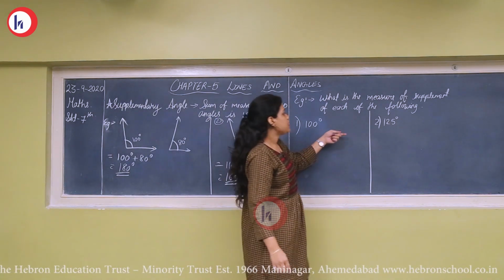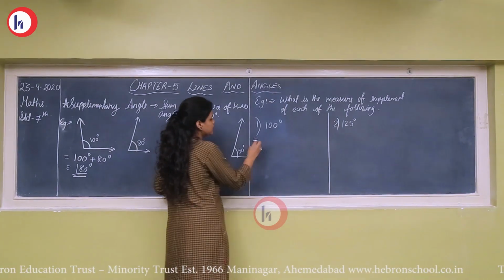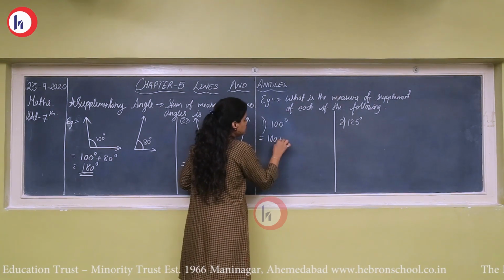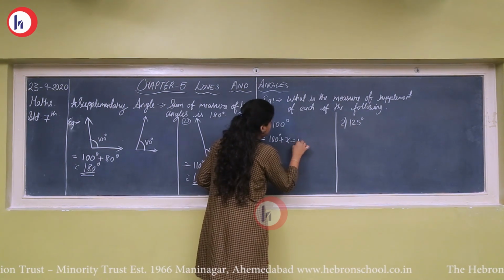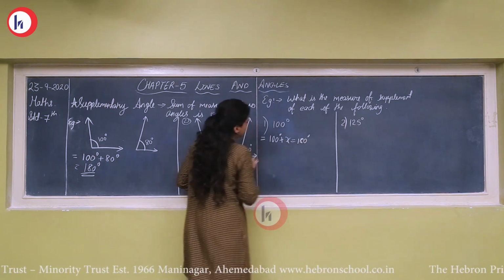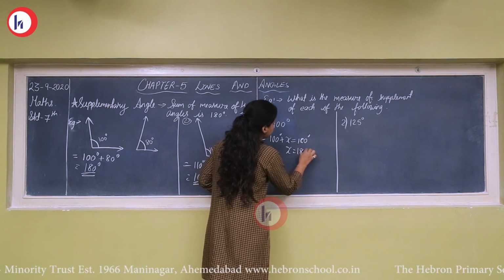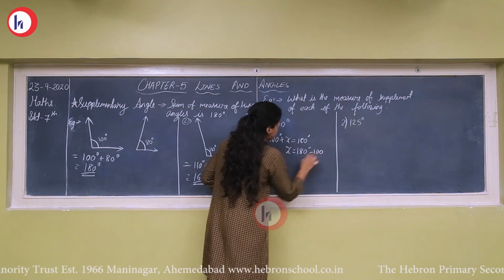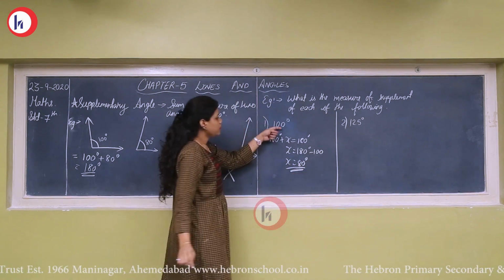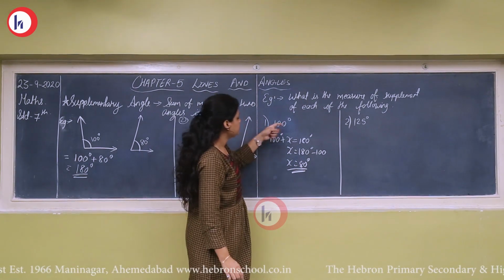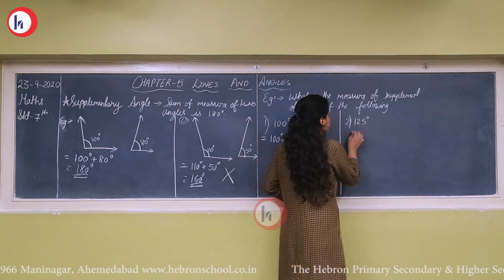Another type of sum can be asked on this, just like the complementary angle we saw, the same type: 100 plus x. Here also we will solve it by framing an equation. So 100 degree plus x is equal to 180 degree. Finding x, transposing 100 to the other side, you get x. So what is the supplementary angle of 100? 80 degree. Okay. Let's see another example.